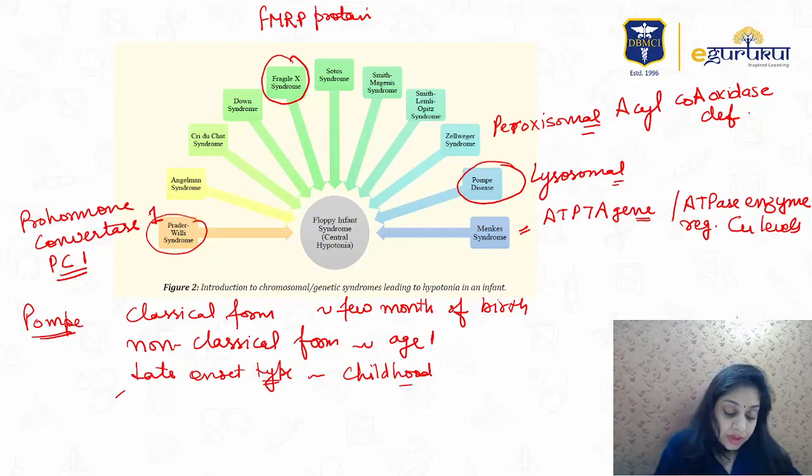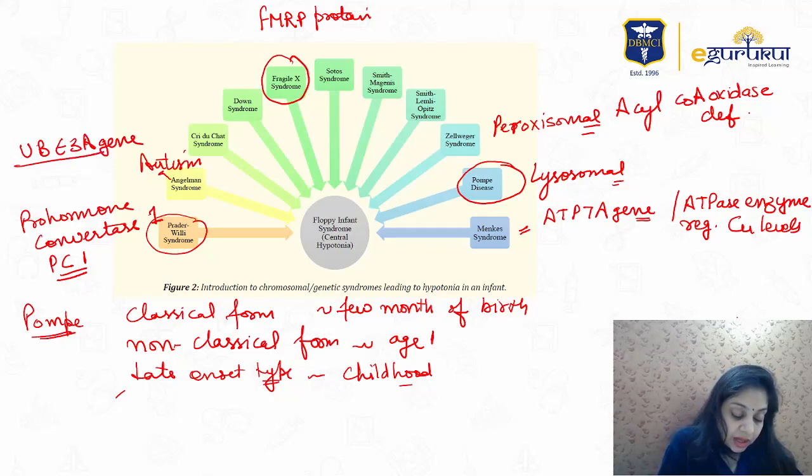Angelman syndrome is a form of autism, right, because of deletion and mutation in the UBE3A gene. Either deletion or mutation, right?